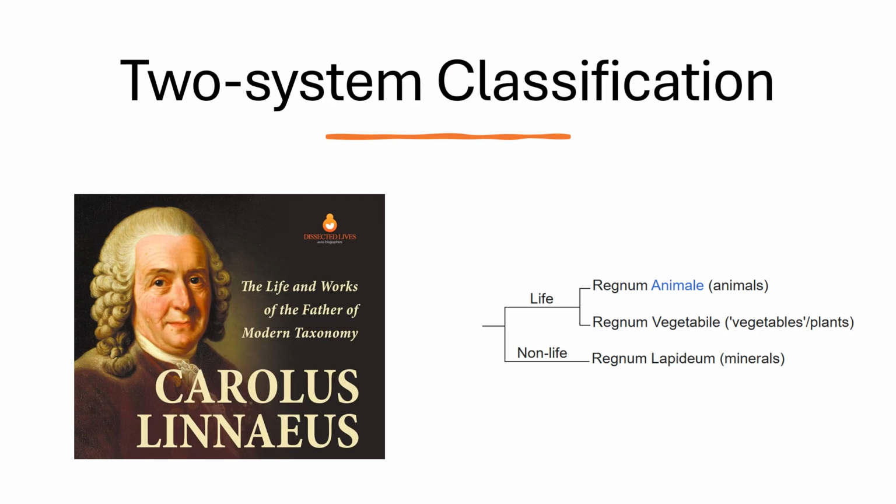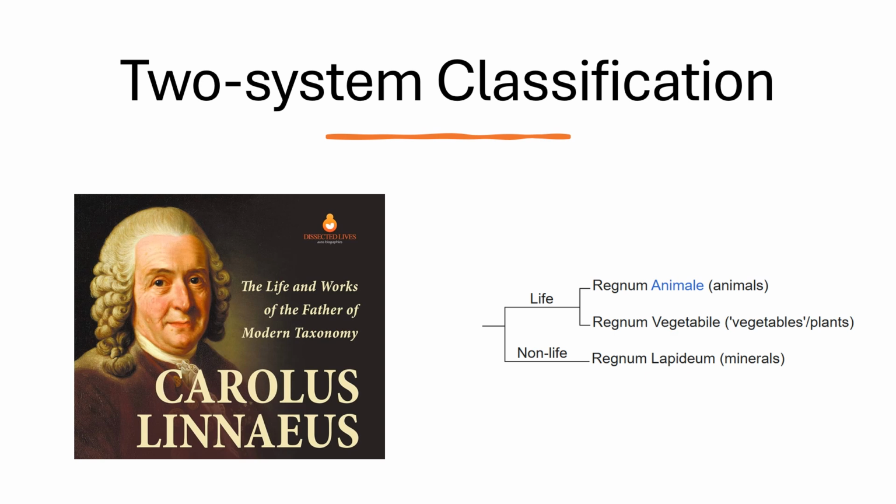So we'll start with the two kingdom classification. This is the earliest of the classification and it was formulated by Carolus Linnaeus back in 1707. Carolus Linnaeus was alive between 1707 to 1778, and during his lifetime he introduced the two kingdom classification, and in that he has actually created three kingdoms.